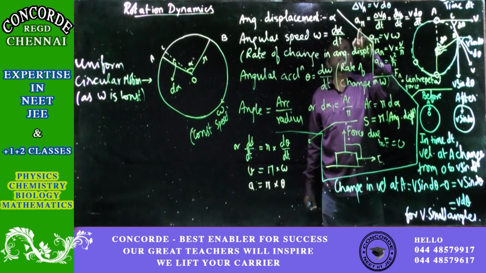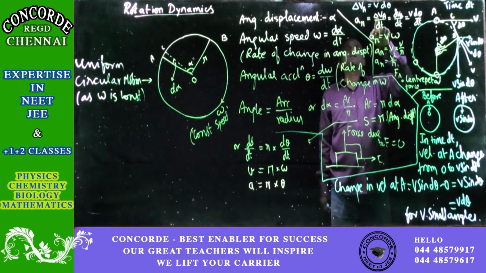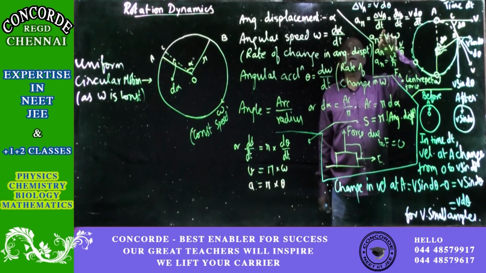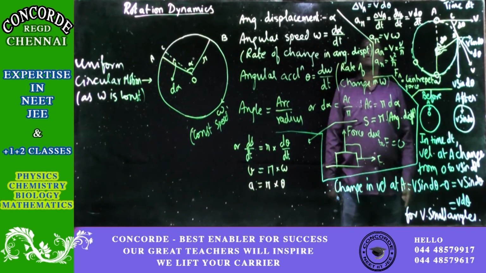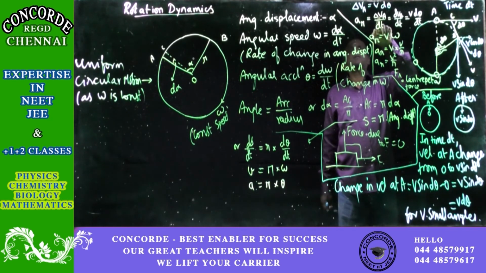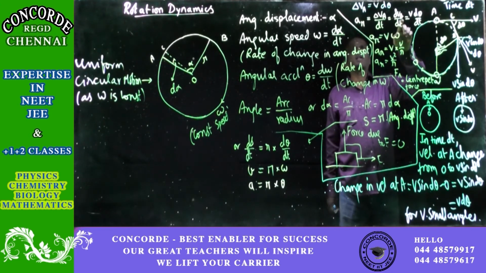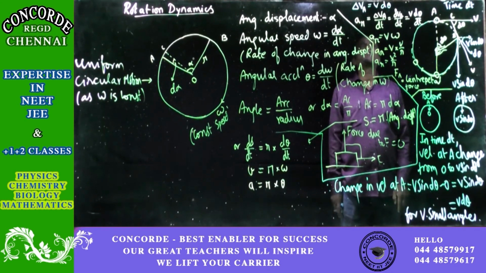So the acceleration in the radial direction will be the change in velocity in the radial direction, which is v d theta by dt. Acceleration is the rate of change of velocity, so per unit time. That will be the change in velocity, for a very differentially small change, equal to dVA. Delta is the symbol used for a larger value. So dVA. Now what is dVA?